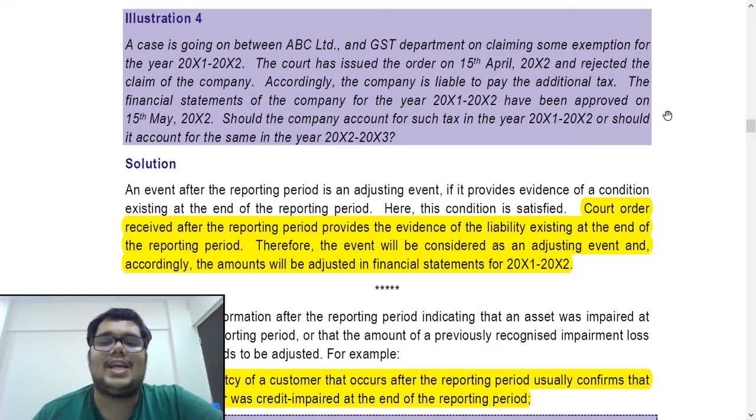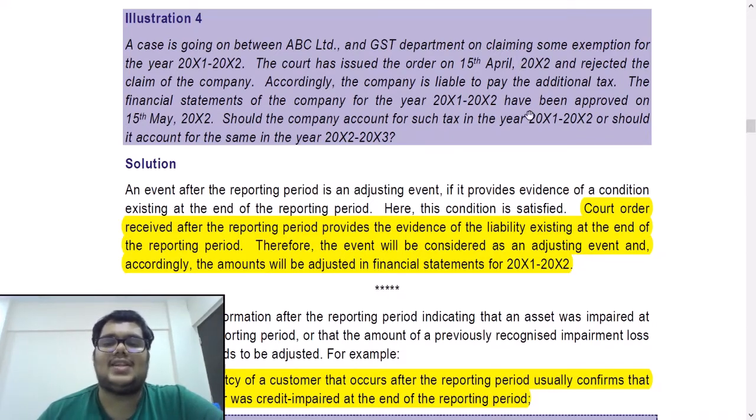The financial statements have been approved on 15th May. So basically 31st March X2 to 15th May X2, events between this are subsequent events, and the court's order has come on 15th April X2, which is giving you further evidence of conditions that existed as on balance sheet date. The case was already going on for the year X1, X2. On 15th April, you come to know that the case which was going on has gone against the company, and the company has now additional liability. So they have to make provision for the same, since this will become an adjusting event.